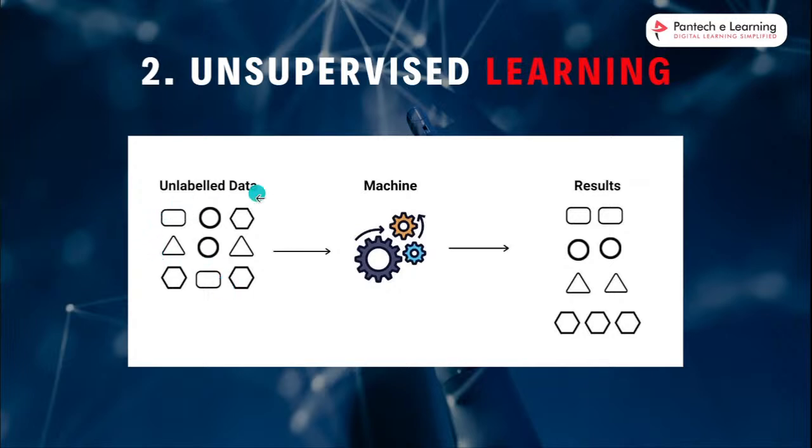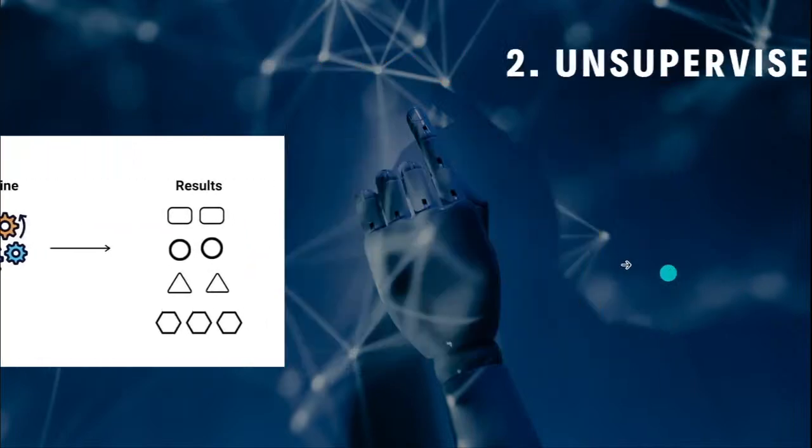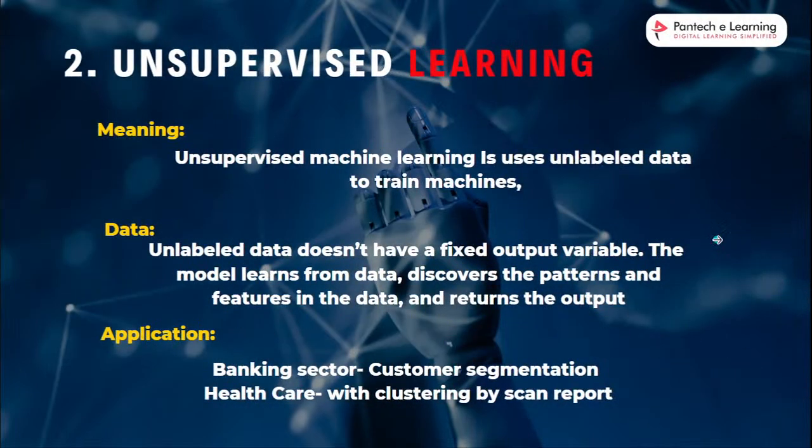Do you see that there are lots of multiple shapes, circle and triangle, six-faced shapes and square also? Based on the count of the shapes, the data will be predicted. There are two squares, two circles, two triangles, and three six-faced shapes. So based on the count, this result will come. This is unsupervised learning. Unsupervised learning also works with the banking sector, healthcare, and customer segmentation.